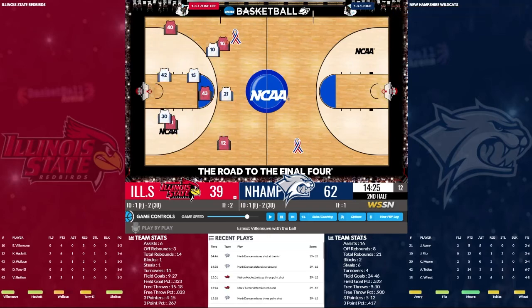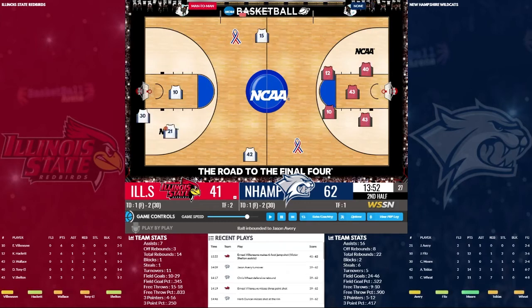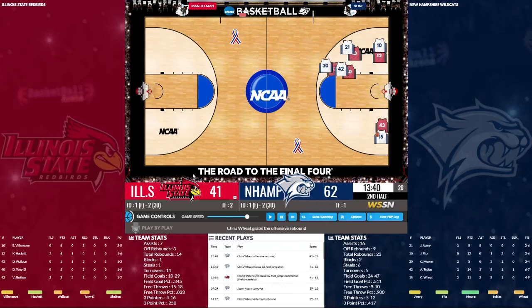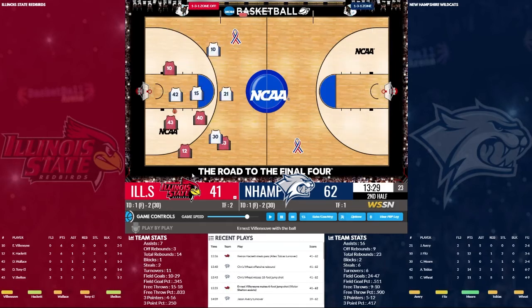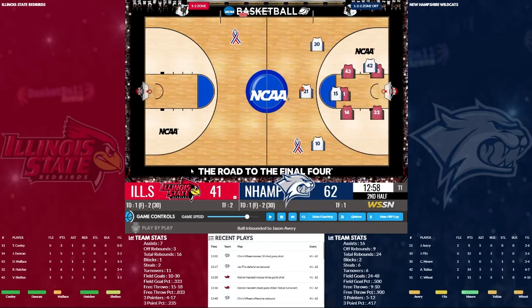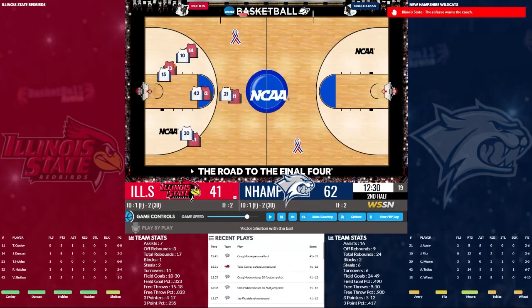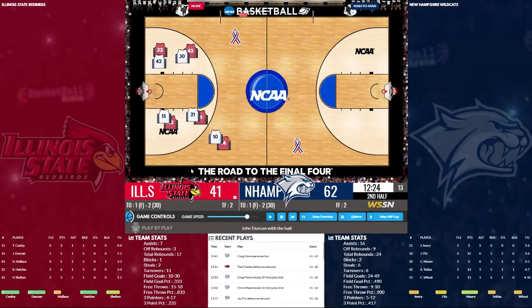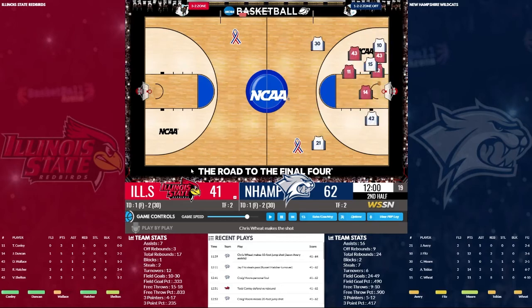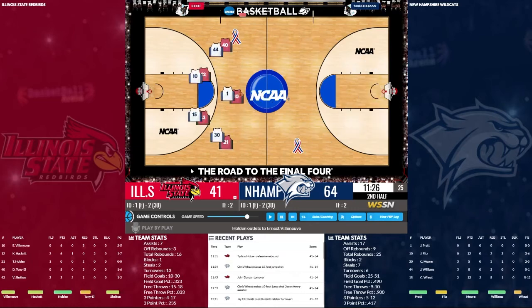62-39, 5 minutes gone in the second half. They miss a three, and we turn it over. It's a 21-point lead, missed shot. We get the offensive rebound, and we turn it over. Missed three. Ball knocked out of bounds. Jumper no good. Foul called on Moore. There's a steal, and there's a basket by Wheat. He's got 13 now, and we're up 23.